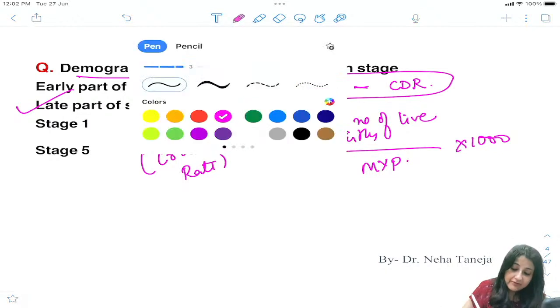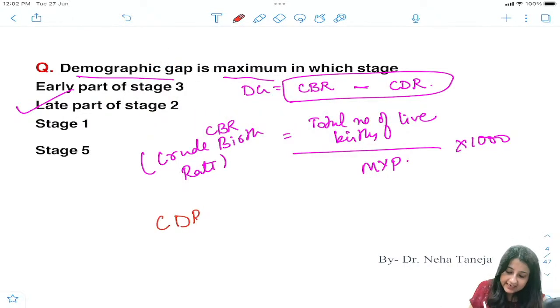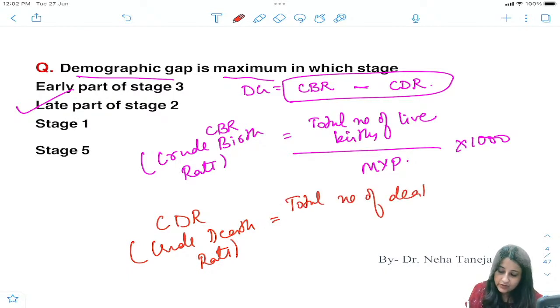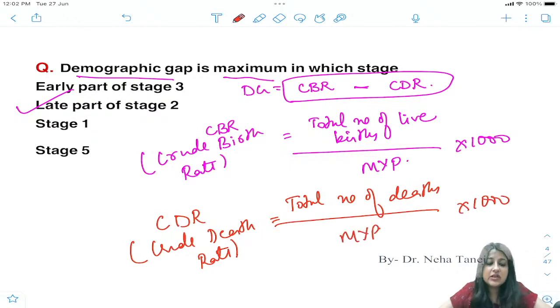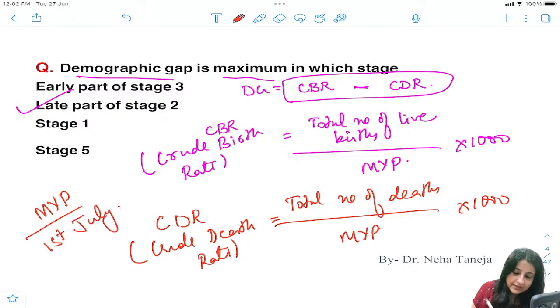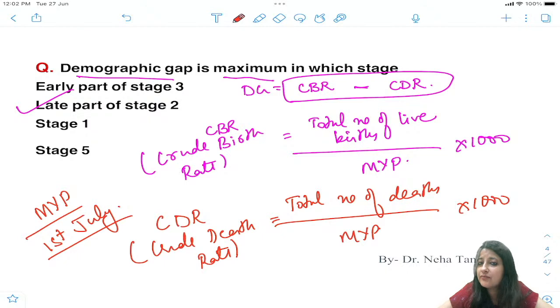Okay, and when we talk about crude death rate, CDR, what is crude death rate? Crude death rate is the total number of deaths per 1000 mid-year population. And in FMG they asked a question: when is mid-year population taken? That is also one MCQ. Mid-year population is counted on the 1st of July. Please don't say 1st of March or 31st of March. No, it is counted on the 1st of July.